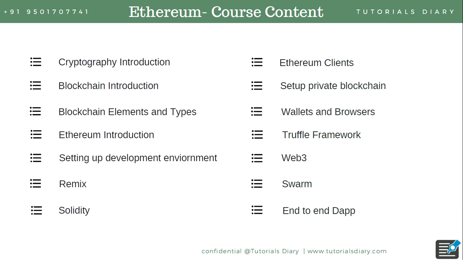Then we'll talk about blockchain. In the second session, we will talk about where this blockchain got started, and what kind of tiers we have, like blockchain 1.0, 2.0, 3.0, blockchain X. And then we'll talk about blockchain elements and types, and Ethereum. So these first four sessions are the building blocks of your blockchain. They cover all the theoretical concepts which you need to understand before you jump to the development portion.